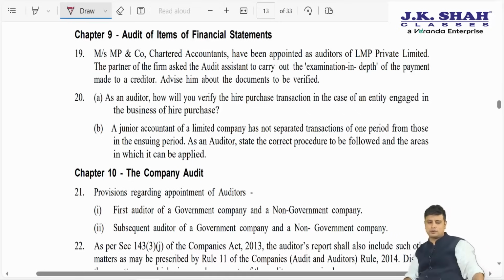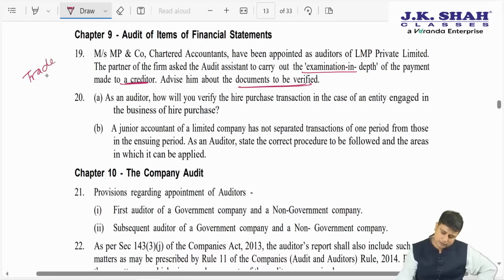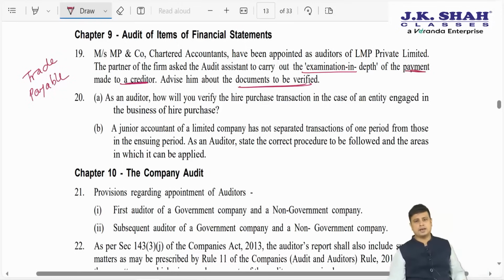So moving ahead with chapter number 9, what is question number 19 asking us? Messrs. MP and Company, Chartered Accountants, have been appointed auditors of LMP Private Limited. The partner of the firm asked the auditor to carry out examination in depth for the payment made to creditors. Advise him about the documents to be verified. So we are talking about trade payables. So they were talking about examination of payment made to trade payables. What are the documents that we will have to verify? Mark this important. Let us go through this particular answer.